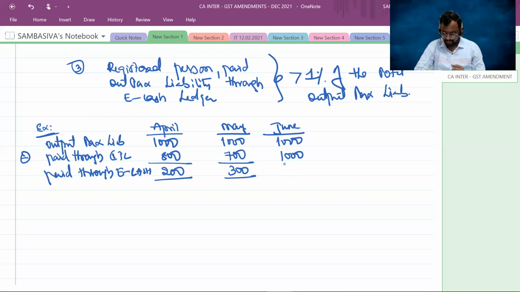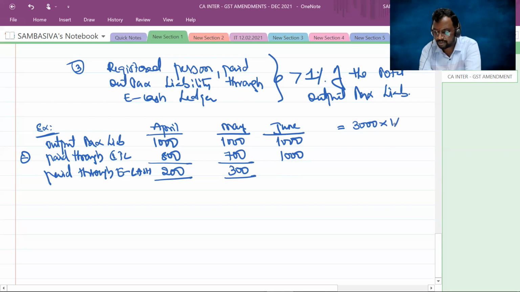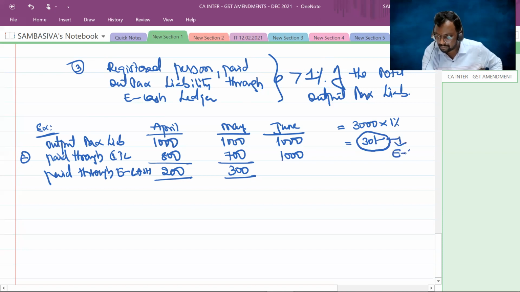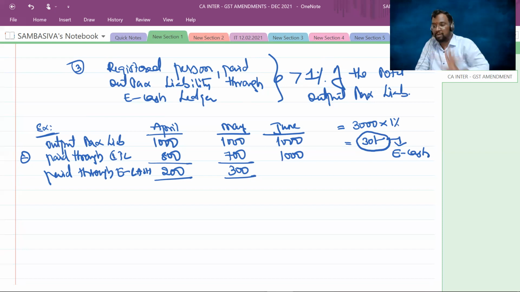Okay, look at here. First of all, what is the total output tax liability? The total output tax liability comes to be 3,000 rupees. 3,000 into 1%. So that means 30 rupees, no? So at least 30 rupees you have to pay through e-cash ledger in your previous months, in your preceding months, at least 1% of the total output tax liability.